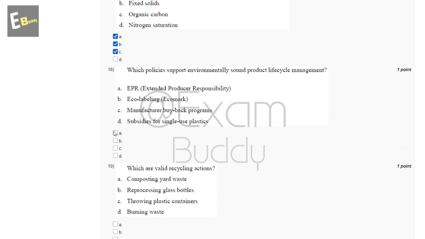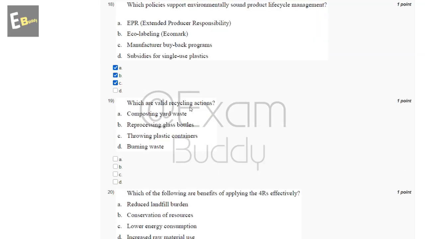Now, the 18th question is, which policies support environmentally sound product life cycle management? So these are the options, and the answer of our 18th question is also A, B, and C. Now, the 19th question is, which are valid recycling actions? So these are the options, and the answer of our 19th question is A and B.